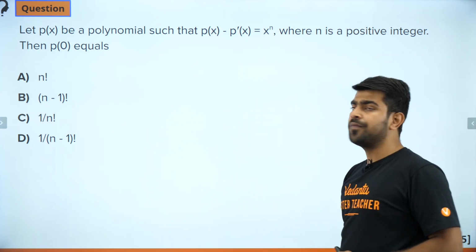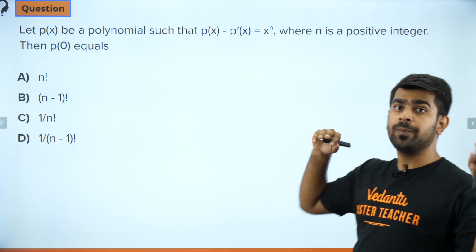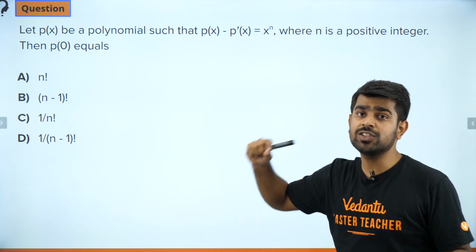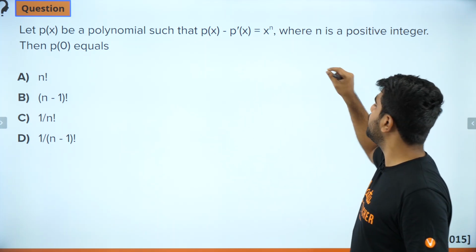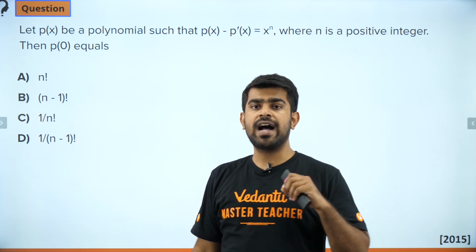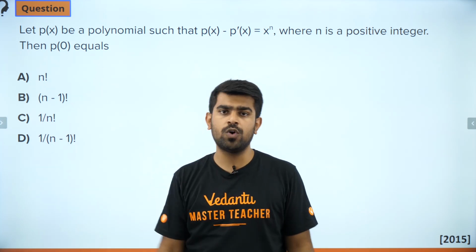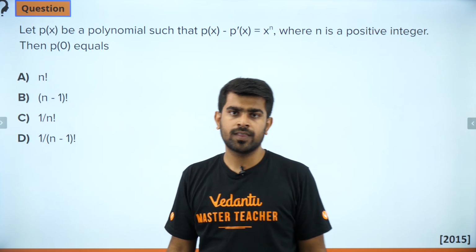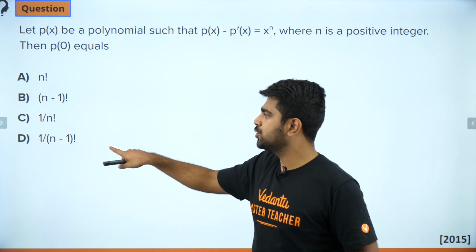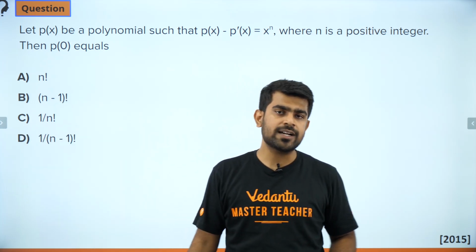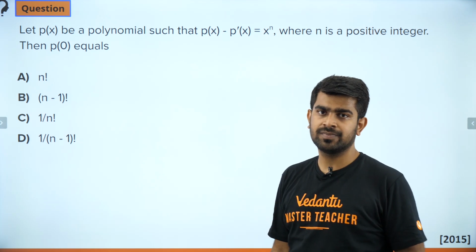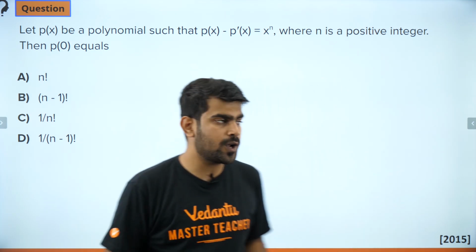So here p of x is a polynomial such that p of x minus p dash of x is always going to be equal to x to the power n, where n is a positive integer. So I need to calculate what is the value of p of 0. Clear? So why do they give n is a positive integer? Because look at the options. You have n factorial, right? So factorials are defined for natural numbers. And 0 factorial is predefined. I hope all of you are aware of it.